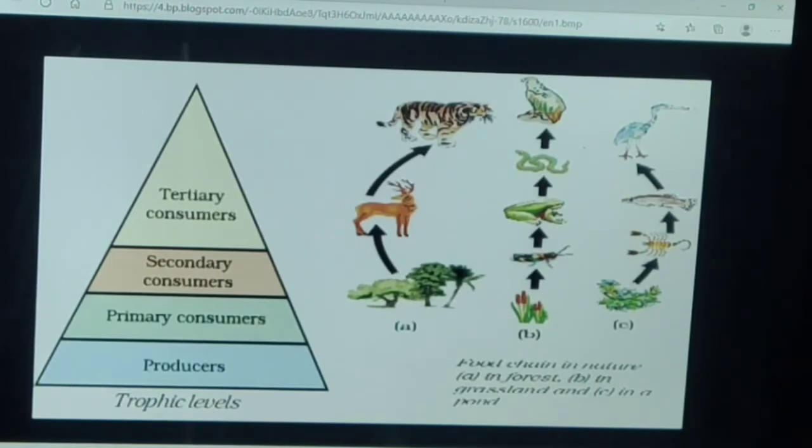And in the pond, grass is eaten by grass carp. Grass carp is eaten by small fishes, and small fishes are eaten by duck. So this forms a pond food chain.